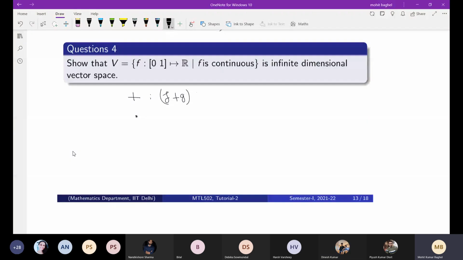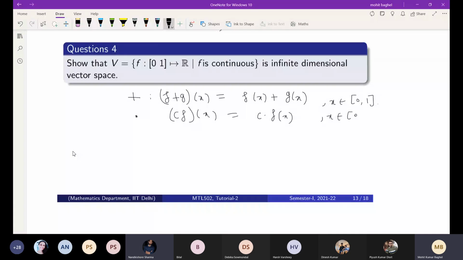If f and g are functions, you can define f plus g at x as f(x) plus g(x), and c times f by c times f(x), where x is in the closed interval 0 to 1, and f(x) and g(x) are real valued functions. With respect to this addition and multiplication, this forms a vector space. It is an exercise, so you just verify it with the given addition and multiplication.